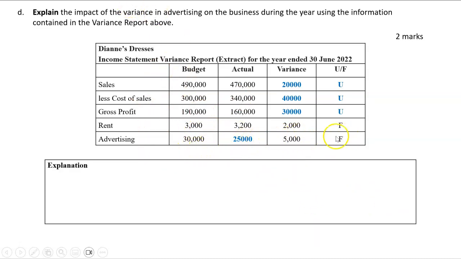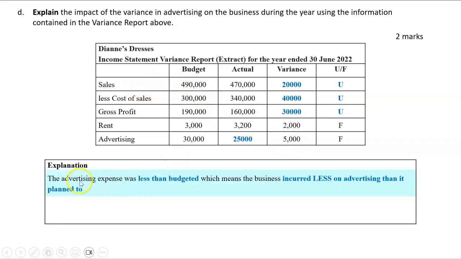advertising was a favorable result because we spent less on advertising than we budgeted. But that's why this column can be misleading, because maybe you should have spent more on advertising. Now, if you did, maybe your sales would have actually been higher than you budgeted for. And therefore, maybe there's a link. Even though this says favorable, it doesn't mean good. It just means better than, or in this case, because it's an expense and it was lower than we planned, we said that's favorable, true, and that's our mathematical definition, I guess. But sometimes spending less on an expense can result in an unfavorable result somewhere else, and that's what we've got here.